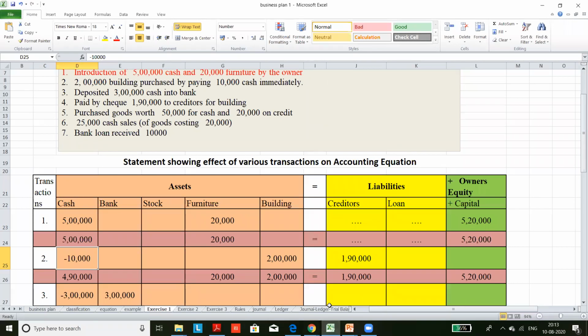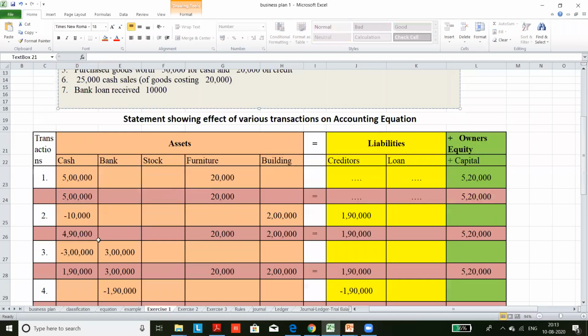Clear? You have to learn by doing a few. I have given a lot of exercises, I have shared them. Now deposited 3,000 cash into bank. Cash balance is reduced, 3,000 is reduced from hand, but the bank is credited with 3 lakh. So the asset, there is no impact on liability side actually. One asset is changed to another asset. Cash went from hand and the bank was credited. That's all.